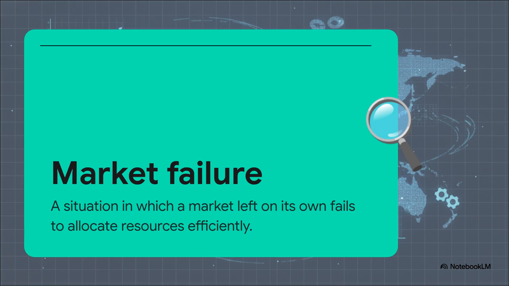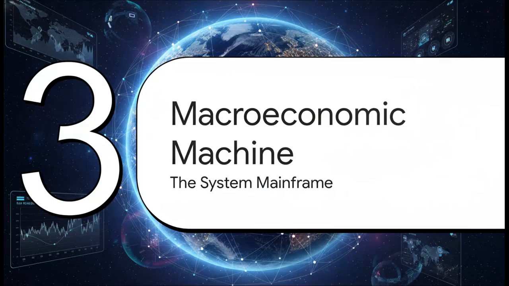This usually happens for two main reasons: an externality, like a factory polluting the air and impacting bystanders who aren't even in the market, or market power, where a single node, like a monopoly, gains way too much control over pricing. When the market fails to allocate resources efficiently on its own, you need a government patch. That means intervention through public policy to enforce property rights, regulate monopolies, or tax pollution, ultimately restoring efficiency to the network. All right, zooming all the way out now.